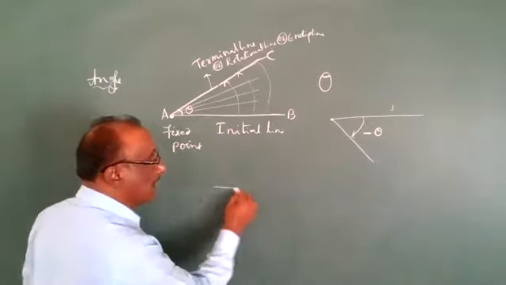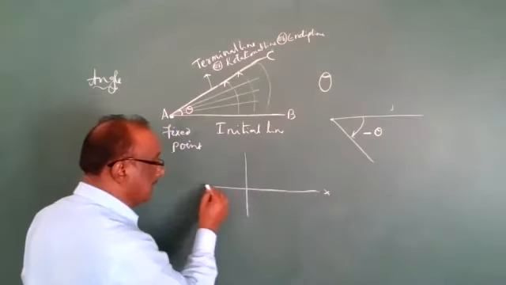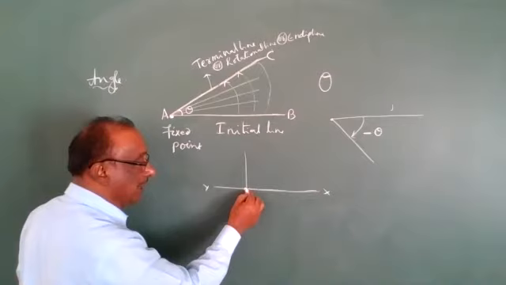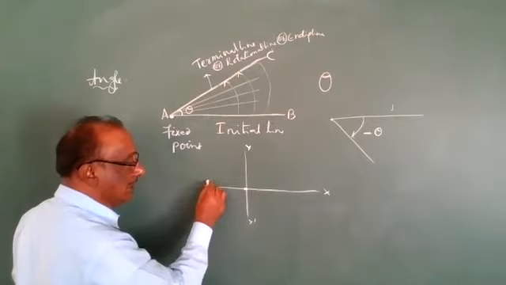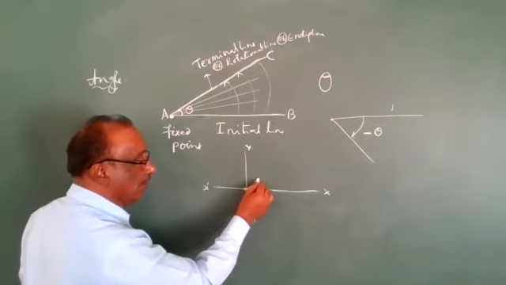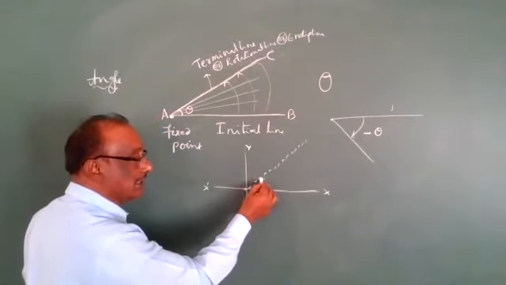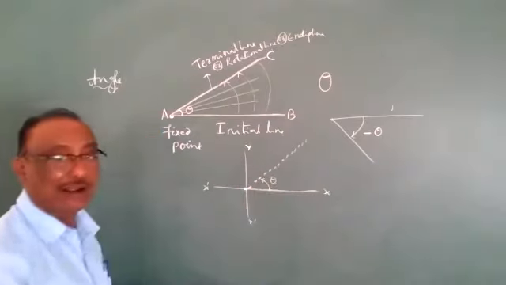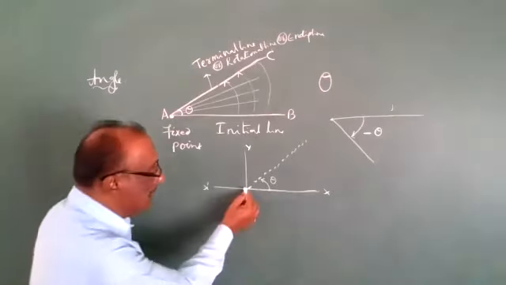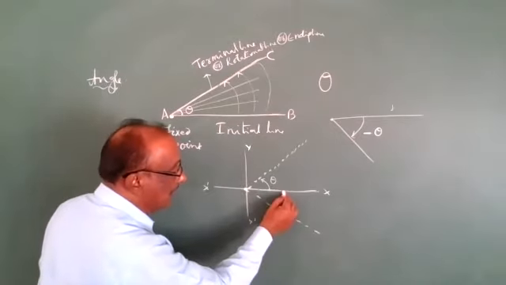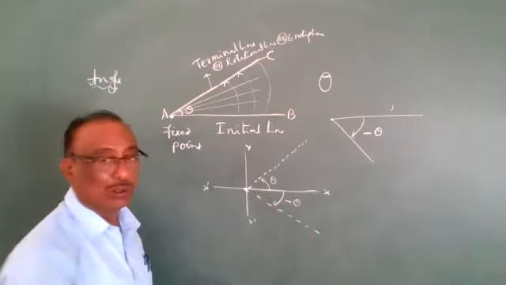For example, now see, this is the x-axis. This is the y-axis. Fixed point is the origin. So here one line is moving. This is the line. If the angle is moving upside, this is called a positive angle. If the line is moving downside, that angle is moving downside, then the angle is a negative angle.